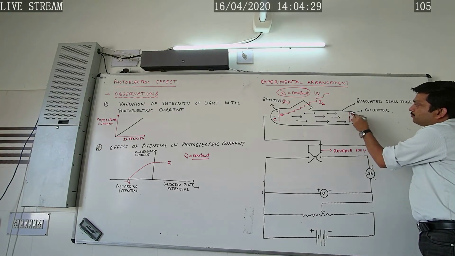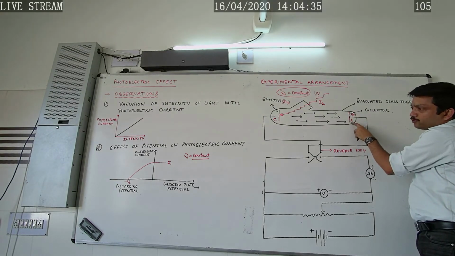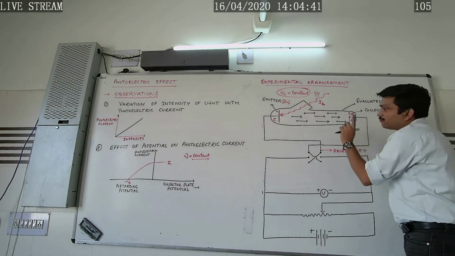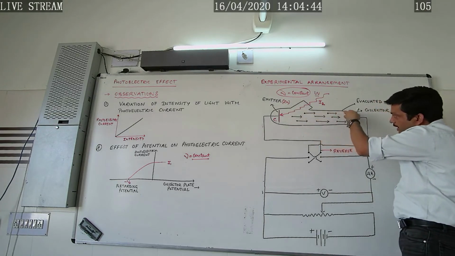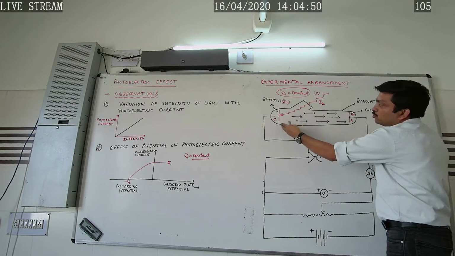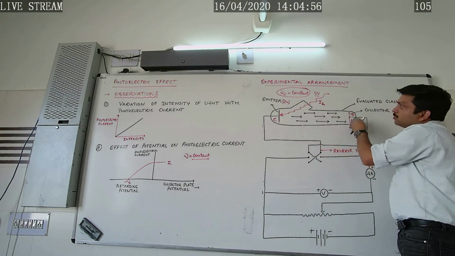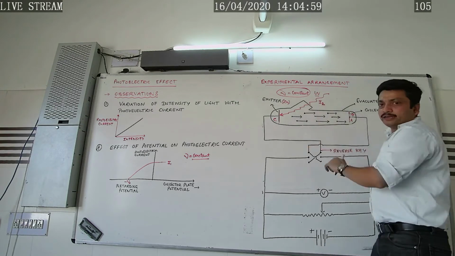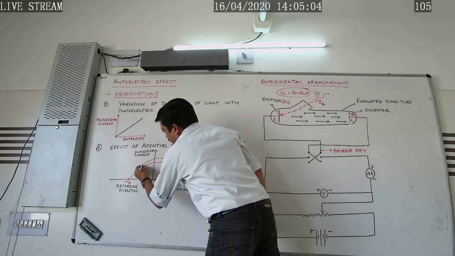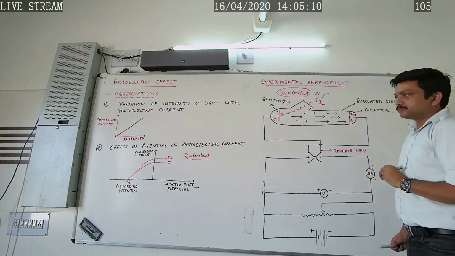Now if we further increase the collector potential, that is if we increase the potential of the electrode A, more and more electrons will get accelerated, as a result of which again the saturation stage will come. That is, the whole of the electrons of the emitter will reach the collector. So corresponding to the intensity I2, the saturation stage is reached.